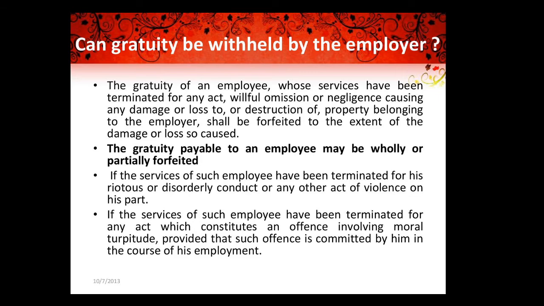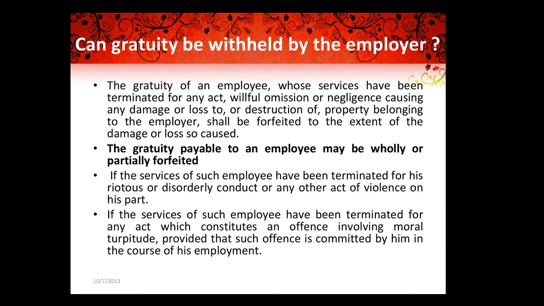So fully we can do, or even partially we can forfeit it. And if the services of such employee have been terminated for his disorderly conduct or any other act of violence on his part, you can stop, no problem. And if the services have been terminated for any act committed by him in the course of his employment, they can stop.